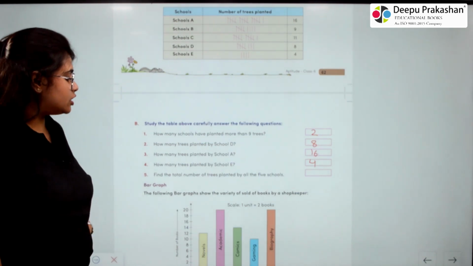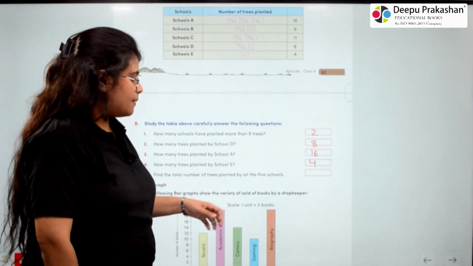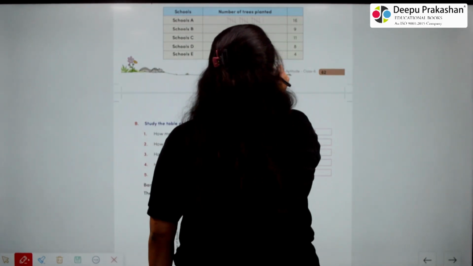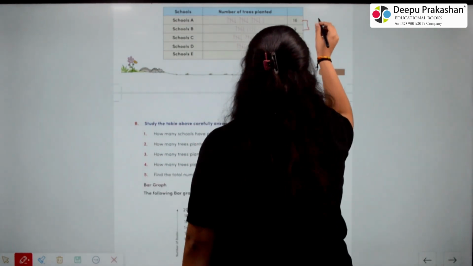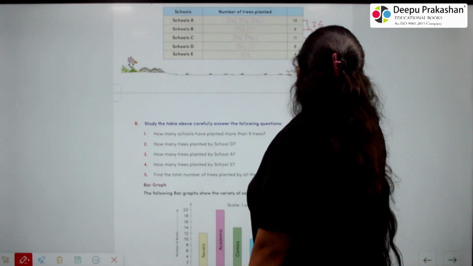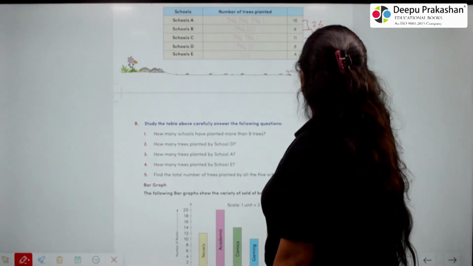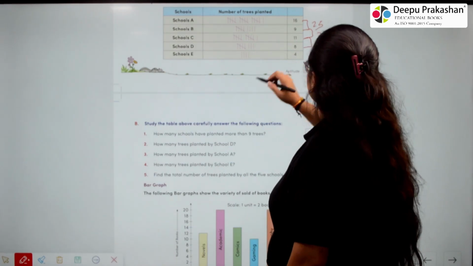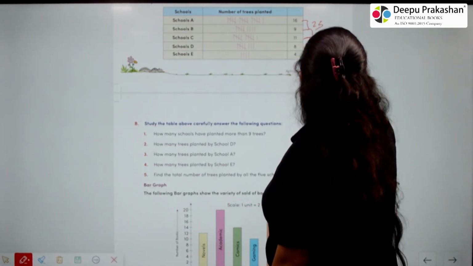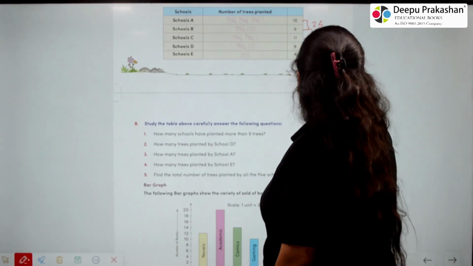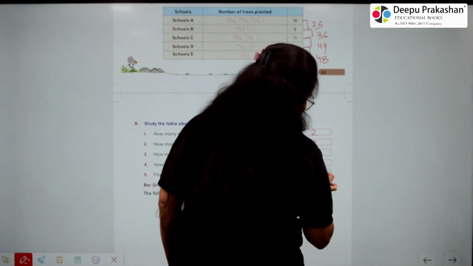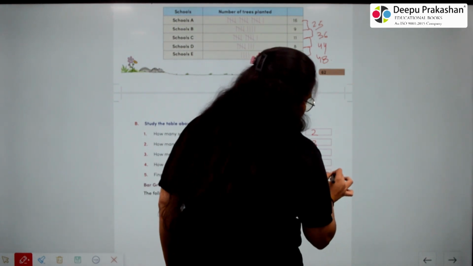5. Find the total number of trees planted by all the 5 schools. So the total number of trees will be, on adding 16 and 9, the answer is 25. On adding 25 and 11, the answer comes 36. On adding 36 and 8, the answer comes as 44. And on adding 44 to 4, the answer is 48. This means total 48 trees are being planted.